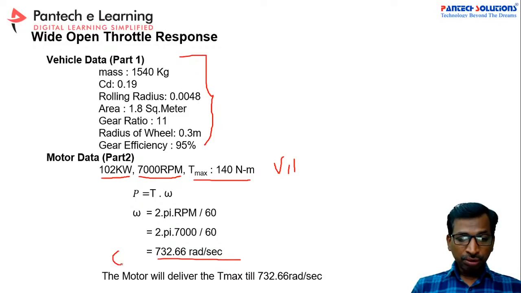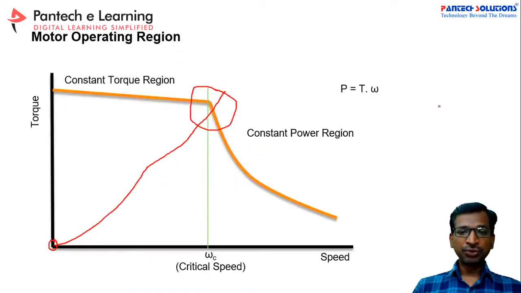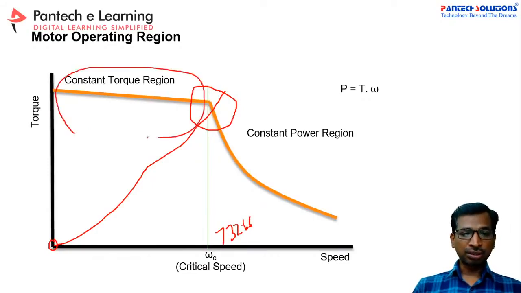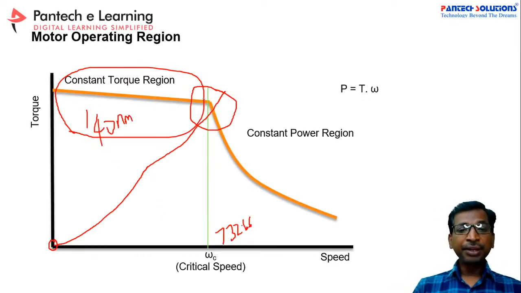From 0 to 732.66 radian per second, the motor will deliver 140 Newton meter. So it will be a constant value, like this graph. Suppose you take the same value till this portion, 732.66 radian per second. During this period, the motor can deliver this torque, which is 140 Newton meter. Suppose your vehicle goes above the critical speed, then this torque can be reduced drastically.